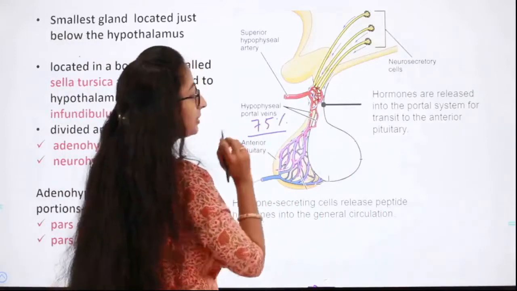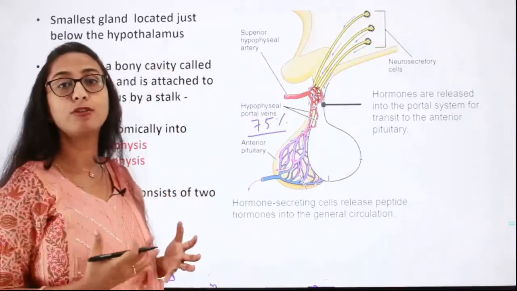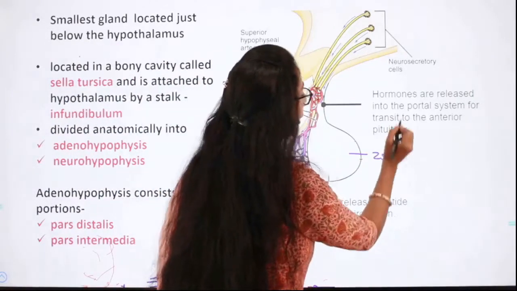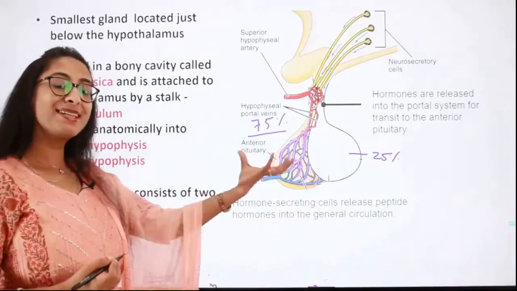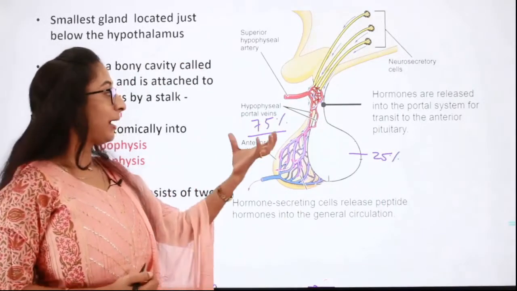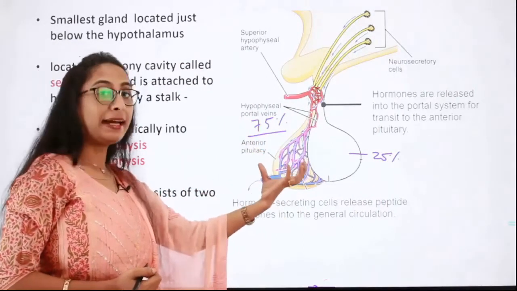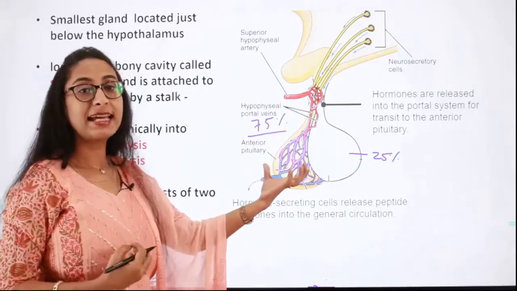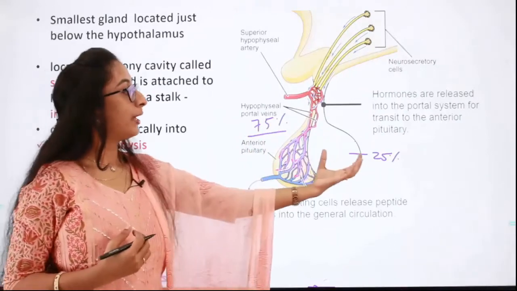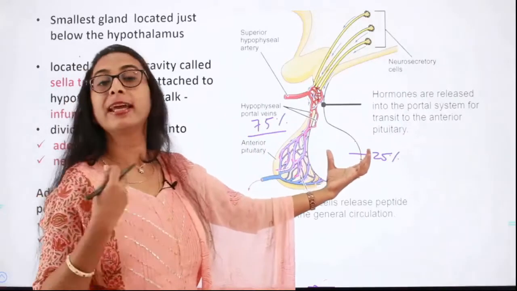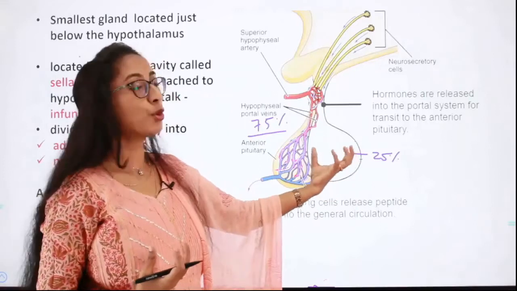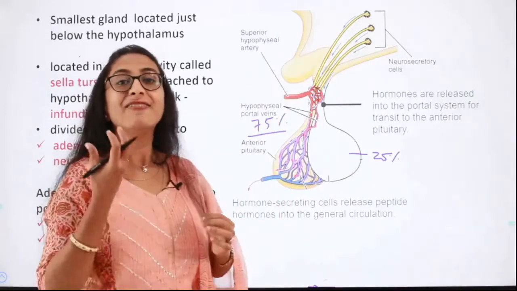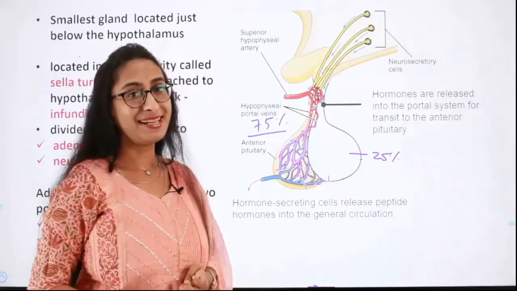Keep this in mind. Also, it is only the anterior lobe of the pituitary which is capable of synthesizing and secreting hormones, whereas the posterior pituitary cannot synthesize hormones. It only stores the hormones which are synthesized by the neurosecretory cells in vesicles called Herring bodies.